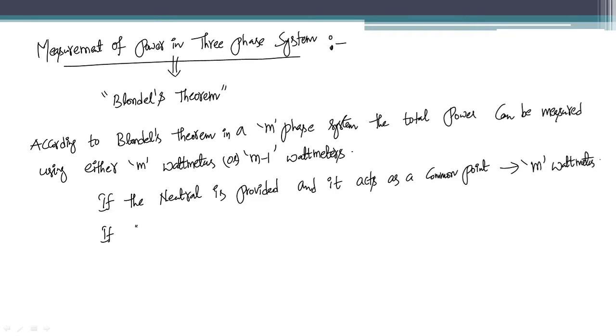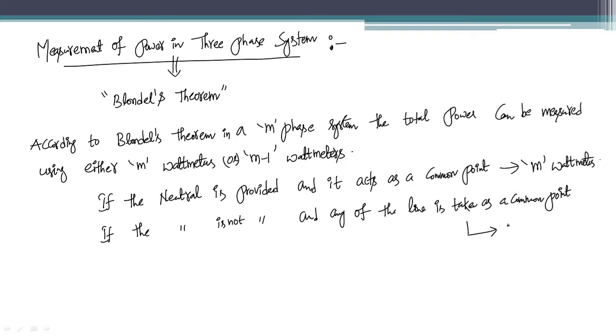Otherwise, if the neutral is not provided, and any one of the lines is taken as a common point, then we can use M minus 1 wattmeters to measure three-phase power.